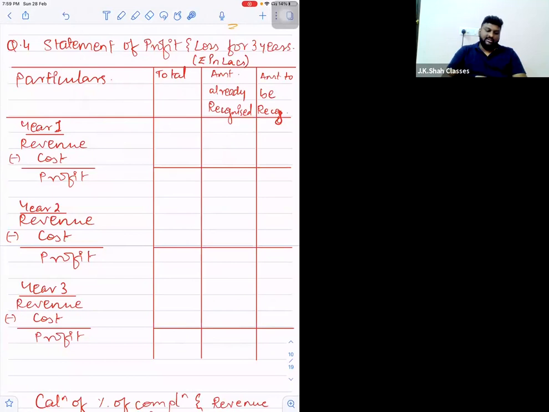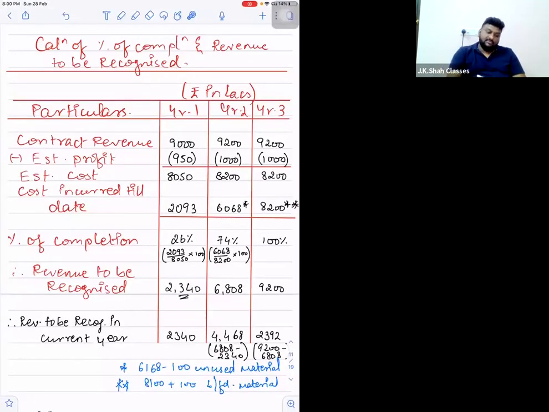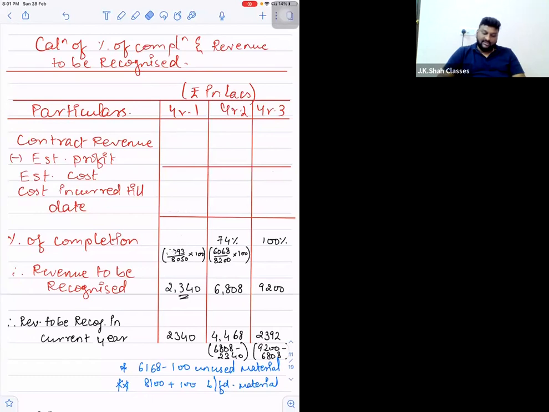Year-wise, we will simply show year 1 revenue, cost, profit. Year 2 revenue minus cost, profit. Year 3 revenue minus cost, profit. So 3 years we have to show. This is the first table. This is the extract of your P&L account. This is the second format that you have to draft. Now this is actually the main lifeline of the question, because once we complete the second table, that is the working note table, in the first P&L you just have to copy paste the figures.